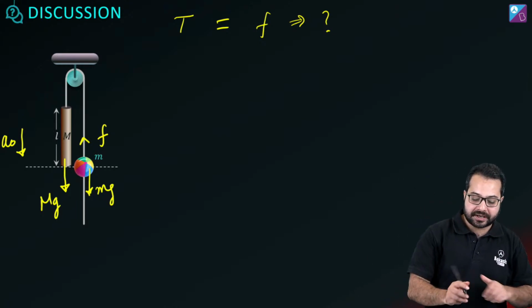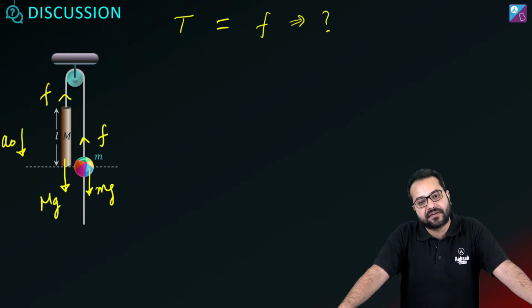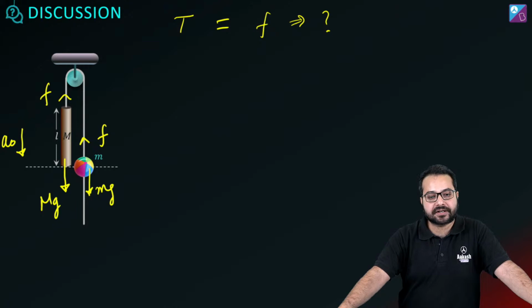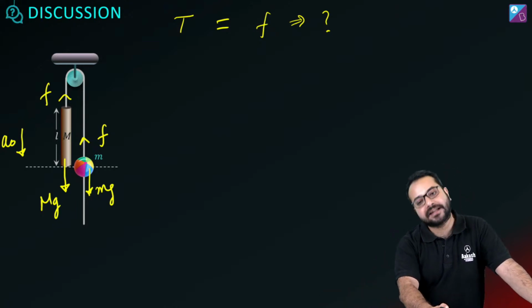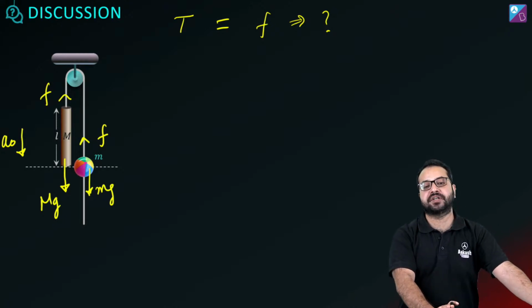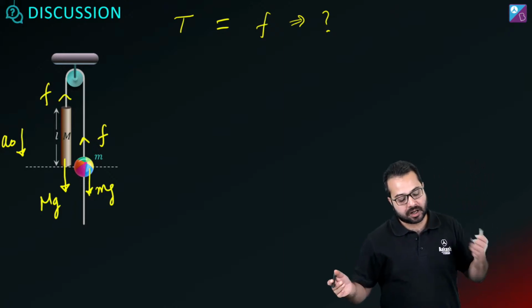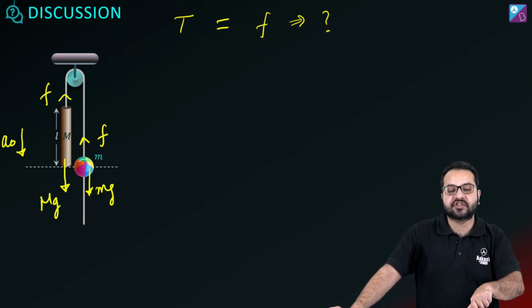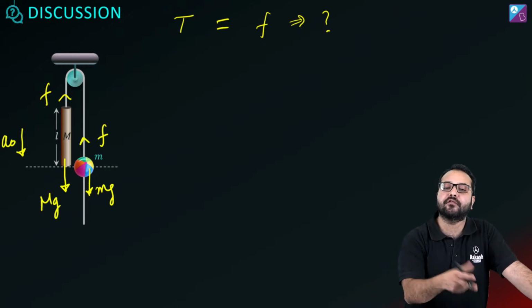So here also friction will act. Did you understand? So this is going to be friction. Tension and friction will not be different in this case. The force applied by the string on small m is friction, and since it is the force applied by the string on an object, it is tension as well. And because the pulley is ideal and the string is massless, the tension acting on capital M will be the same friction.